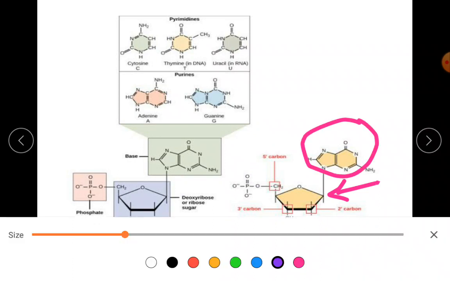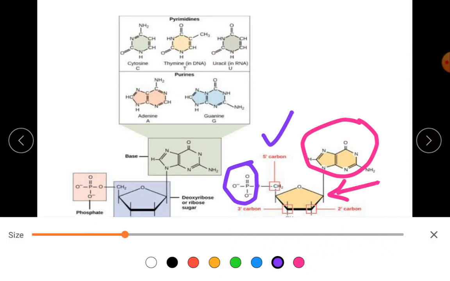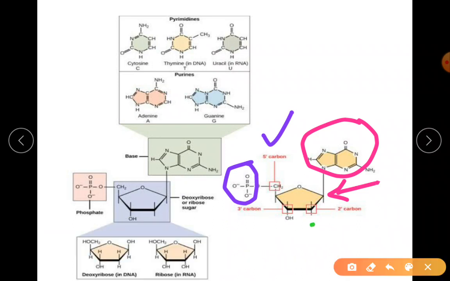Now observe where the phosphate group is. The phosphate group is here, attached to the fifth carbon atom. And where is the oxygen lost in DNA? Second carbon atom. So this much you have understood. Now they have highlighted the third carbon atom. This is involved for the next one; it has to bond for the next nucleotide.